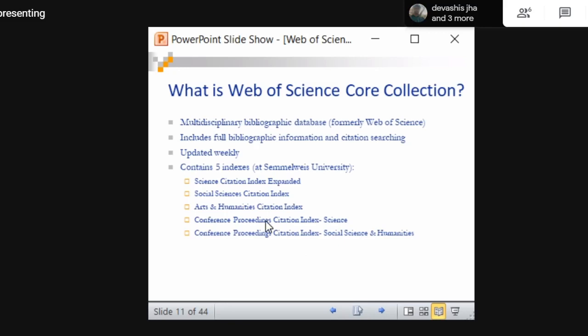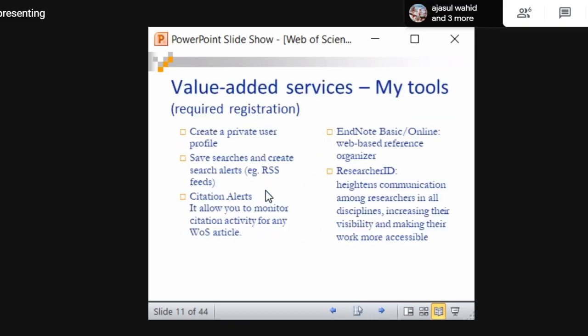They have missed out ESCI because they are not subscribing, and our university, Central University of Punjab, is having three only: science, social science, arts and humanities. As I have mentioned, everything is very costly, so it is difficult for even an institution to subscribe to each and everything. So what are the value added services?